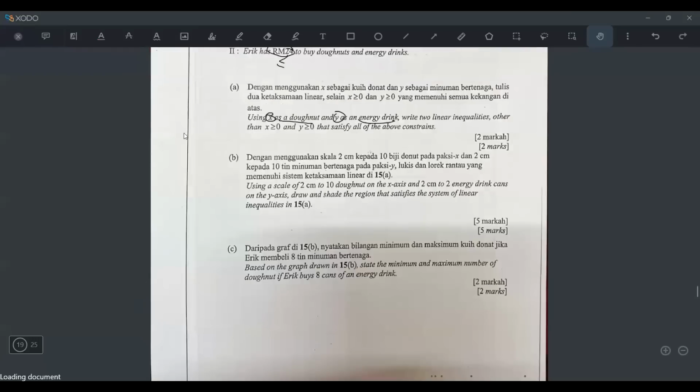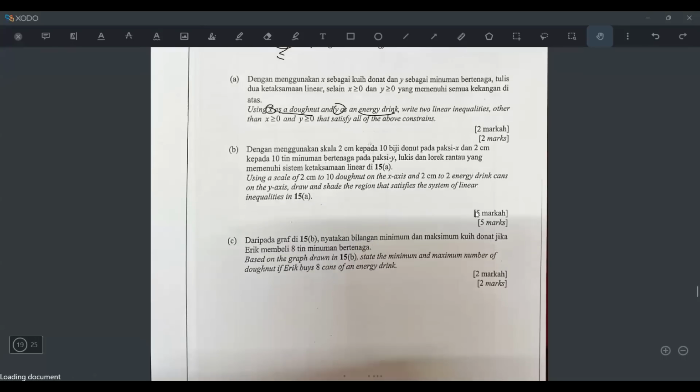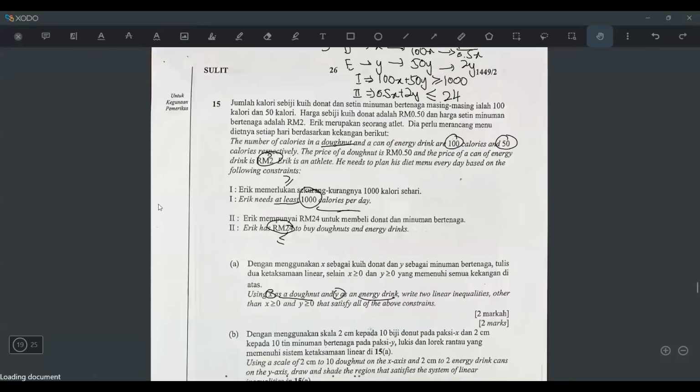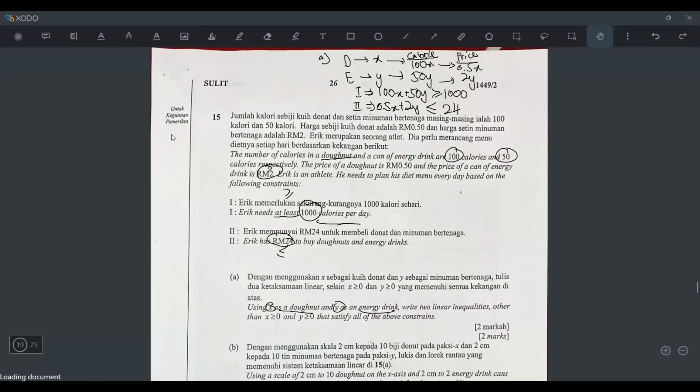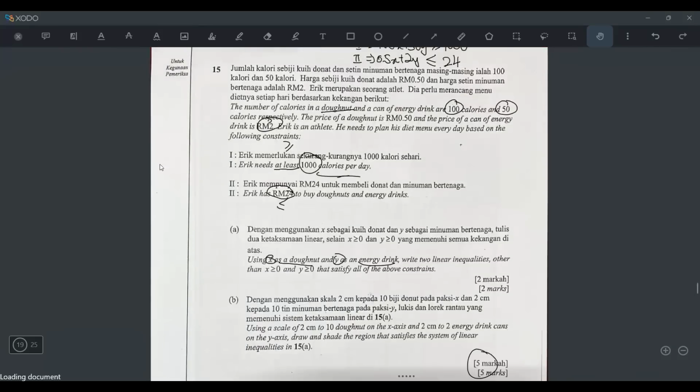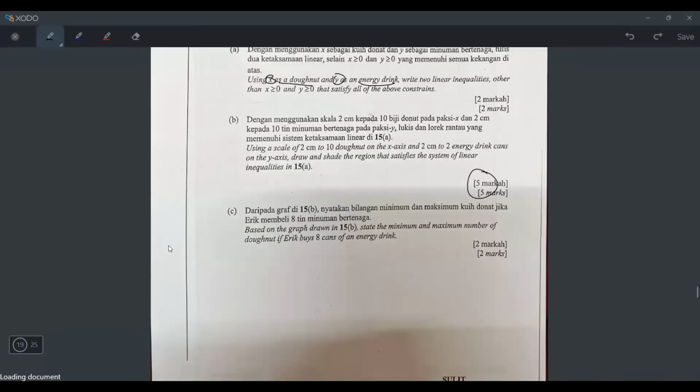And then let's go to B. B says what? Using a scale of 2 cm to 10 donut on the x-axis, blah, blah, blah, draw and shade the region. So B, 5 marks, they want you to draw the graph and also shade it. But you can't just go straight away to the graph paper because you need to find some points first. So where should I write my B working? I think I can write here.